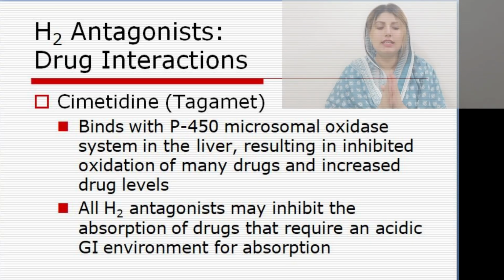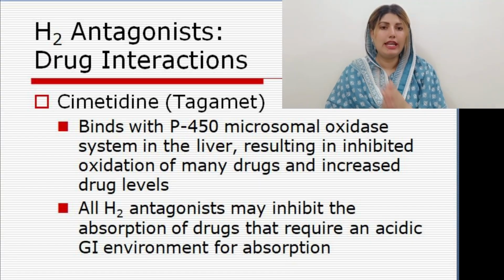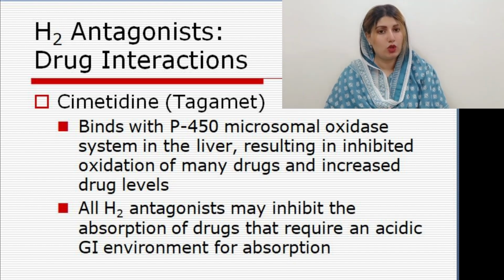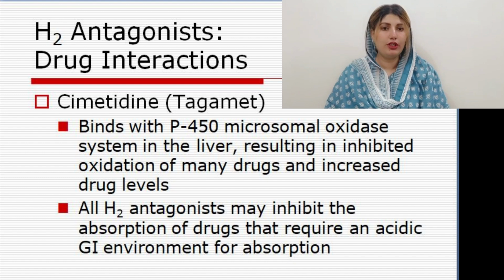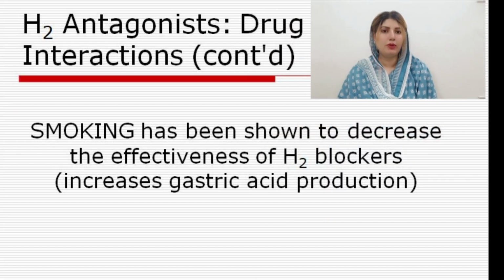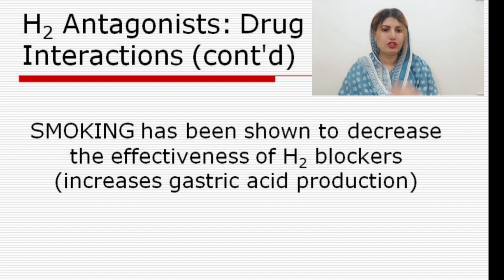Second thing is, a lot of drugs require an acidic medium for absorption. For the drugs that need an acidic medium, their absorption is going to decrease because histamine antagonists increase the level of basicity. So the level of acid is going to decrease, and absorption is going to decrease. Third one is smoking, which is very important. Smoking decreases the effectiveness of H2 blockers, so the level of gastric acid production is going to increase.